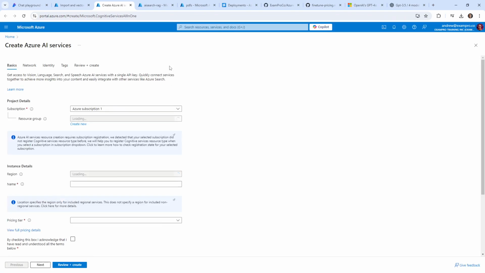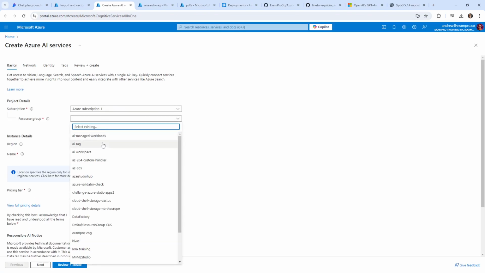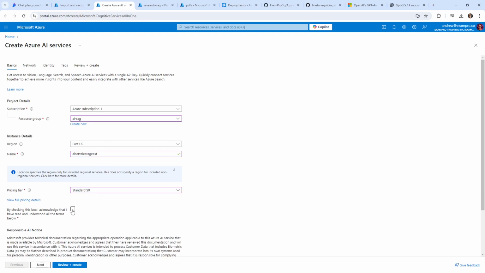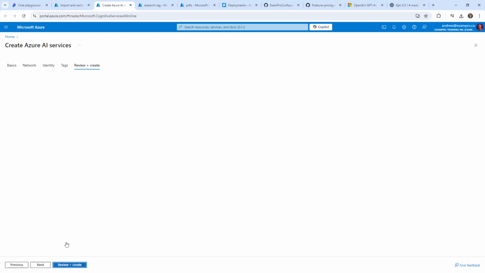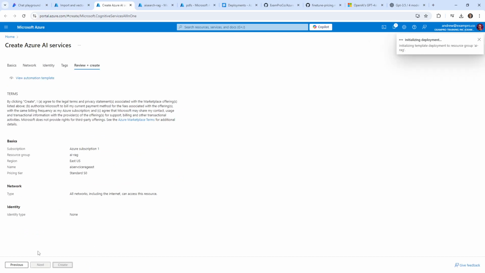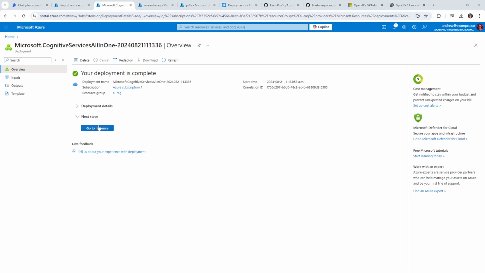I'm going to go ahead and create a new service. As best you can, try to keep things in the same region so there's not additional weird costs. So we'll try this again. AI reg, East US, AI search, reg, East. Not even trying to type it correctly, just getting it in there. We'll go ahead, we'll hit next. Everything seems fine, review, create. And this time we'll have one in the correct region. Okay, so that is now deployed.